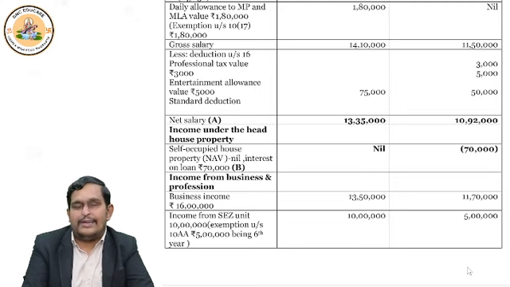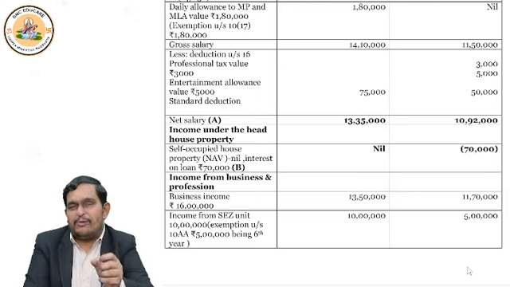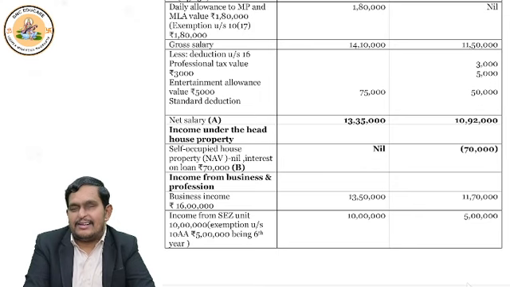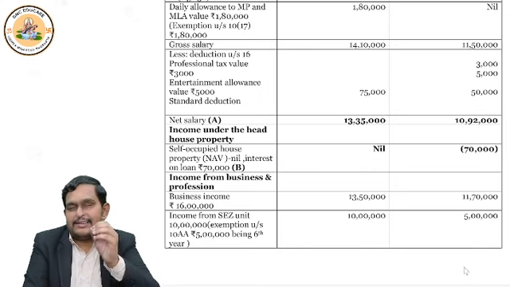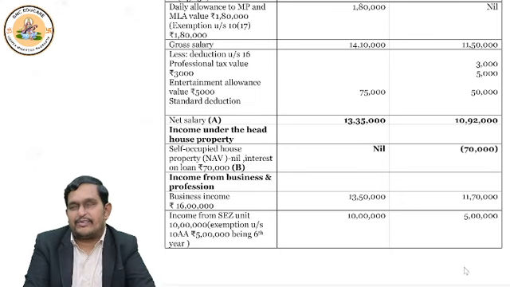This difference also you should remember. Now from gross salary, when you deduct this 75,000, you will get taxable salary income. Similarly, in optional also, when you deduct the three items, 2,000, 3,000, 50,000, you will get taxable salary income.